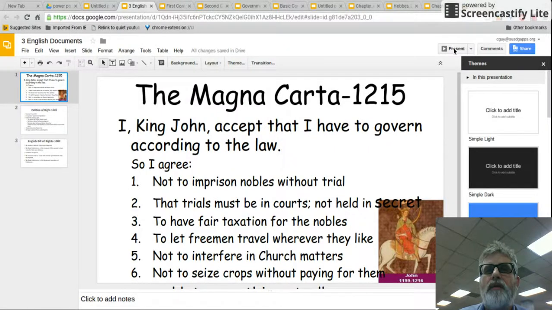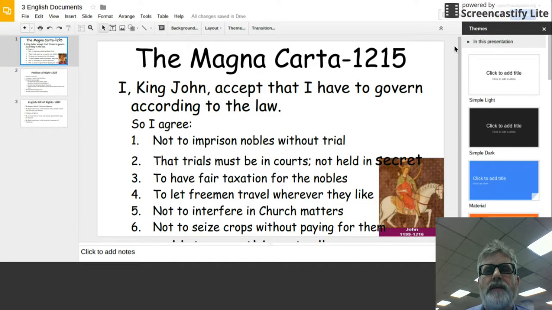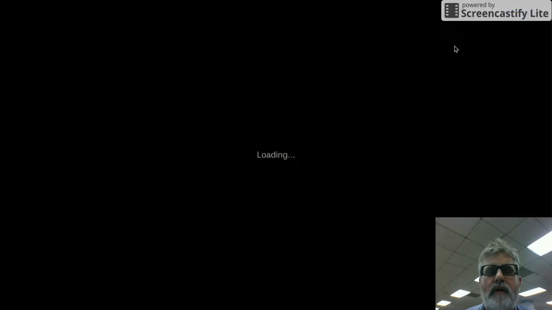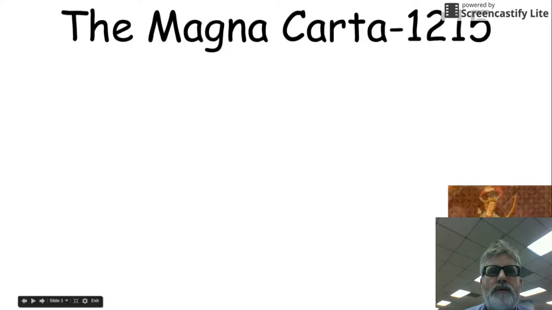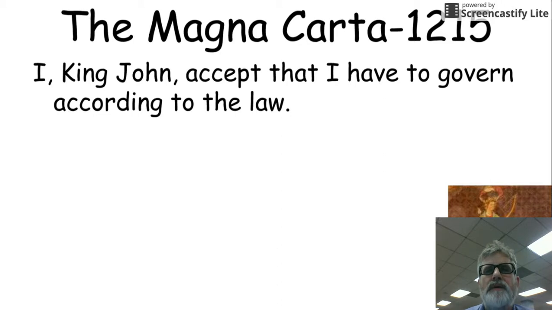There were three important English documents that helped with creating our government, our form of government, our different laws, and the Bill of Rights that we have. The first one is the Magna Carta, in 1215, with King John, and King John agreed to accept and govern according to the law.